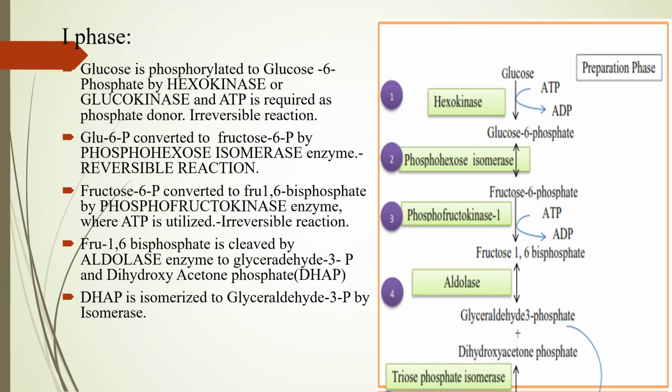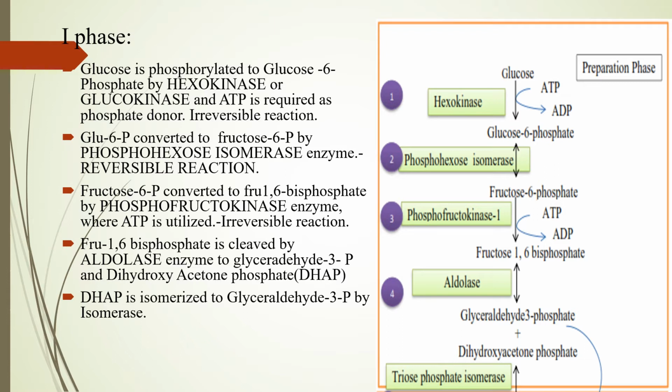The first phase is called the preparatory phase. Here glucose will be phosphorylated to glucose 6-phosphate with the help of the enzyme hexokinase or glucokinase, and ATP will be acting as the phosphate donor. So glucose gets converted to glucose 6-phosphate utilizing ATP as the phosphate donor. So this is the energy consuming step of the preparatory phase. This conversion of glucose to glucose 6-phosphate is an irreversible step.